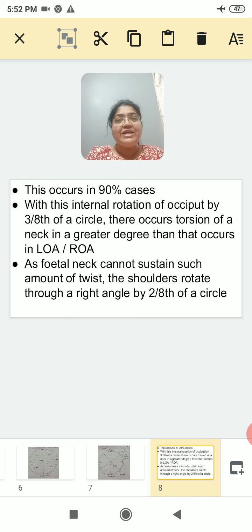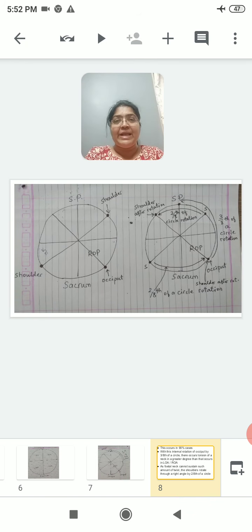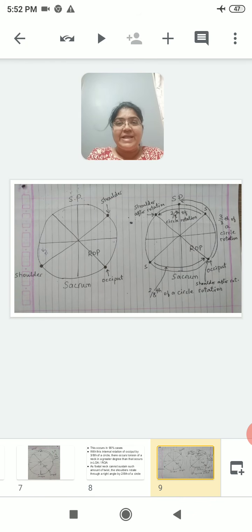So to relieve this 3/8 of the circle twist, the greater twist, or you can say the greater torsion, the shoulders rotate through 2/8 of the circle. Let's see what happens here. You can see both these diagrams. The earlier one shows the location of the occiput in the ROP position.